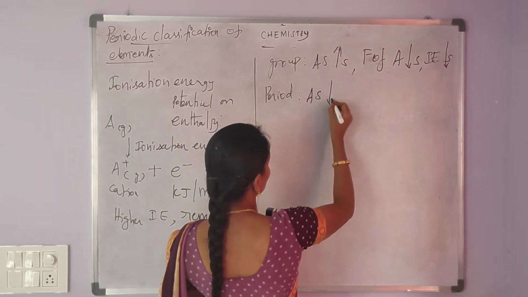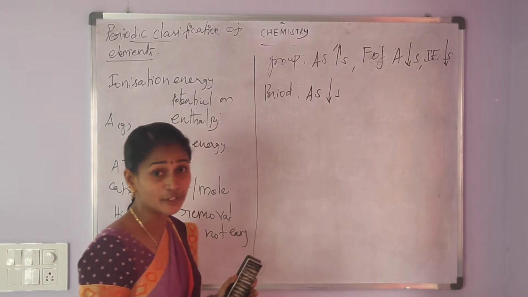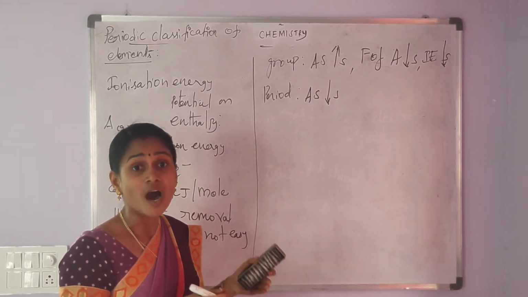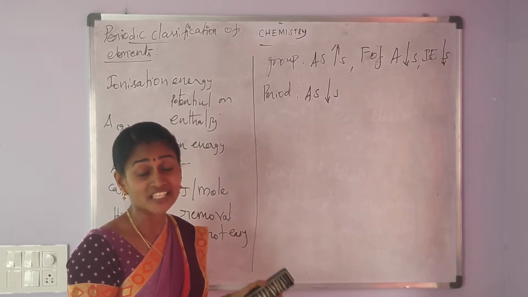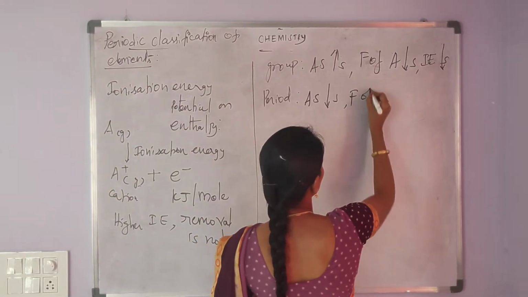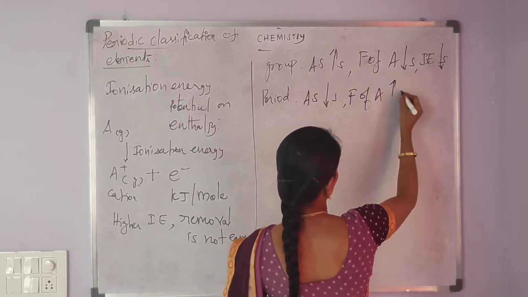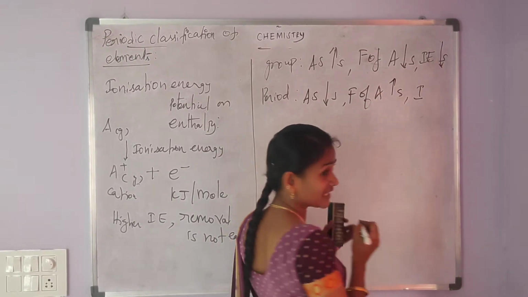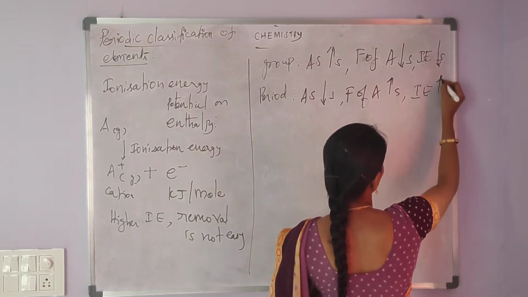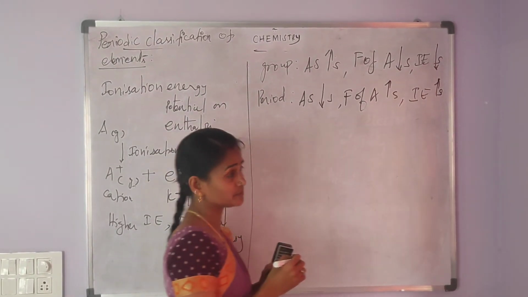And the next, period, that is from left to right. Atomic size decreases due to the increase in the number of protons, or positive charge, in each and every element. It leads to an increase in the force of attraction. So, removal of the electron is not easy. Ionization energy increases.